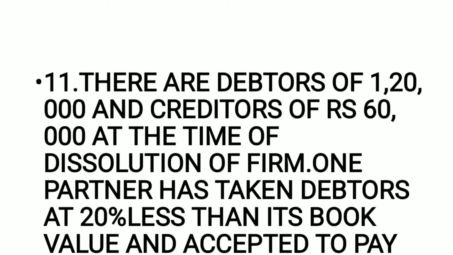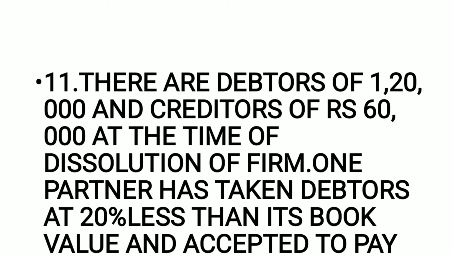I repeat, page number 311. Exercise question 5, transaction number 11. It says accepted to pay creditors; the word creditors has not been written here by mistake.